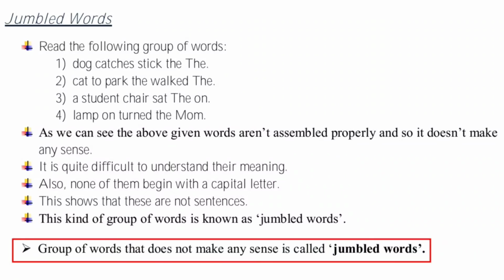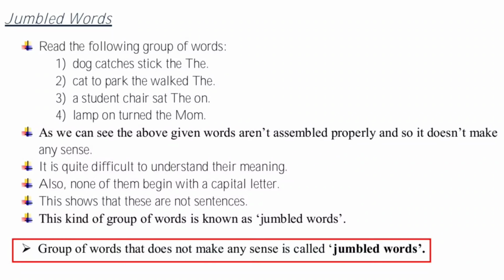You have already seen in the group of words, the subject was somewhere, the verb was somewhere, the object was somewhere. It was not in a proper order, and that's why it did not make any sense. And if it doesn't make any sense, it is not a sentence. Then what is it? It is a jumbled word. Did you get the concept of the jumbled words? Now we can learn the difference between jumbled words and sentences.